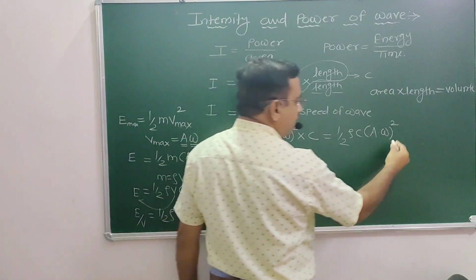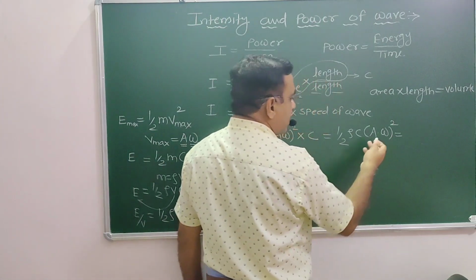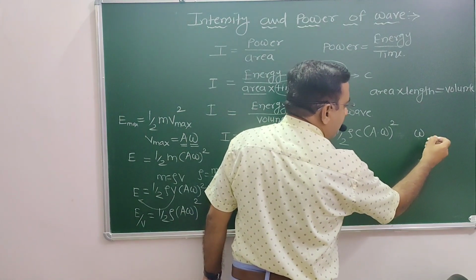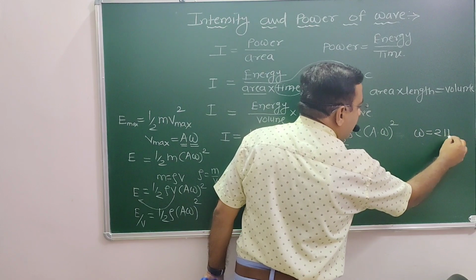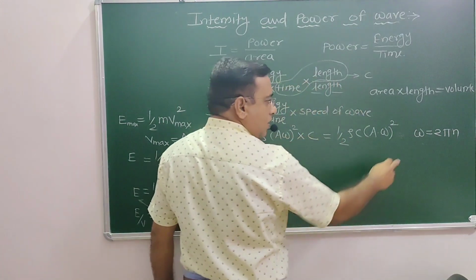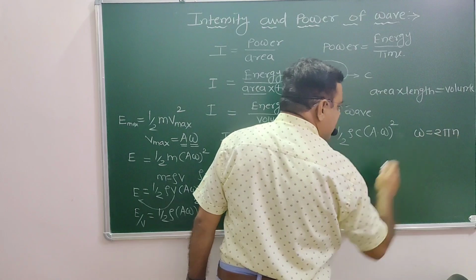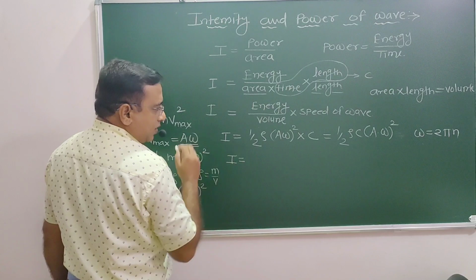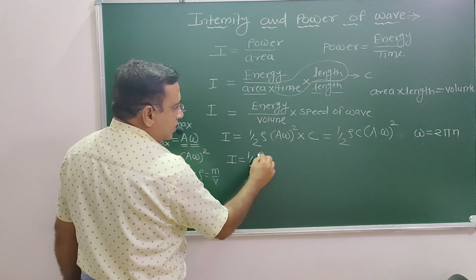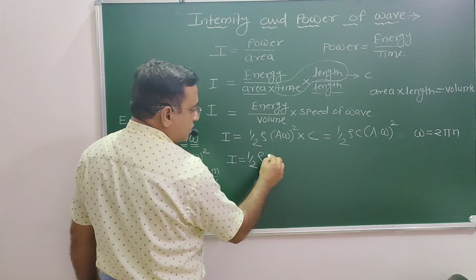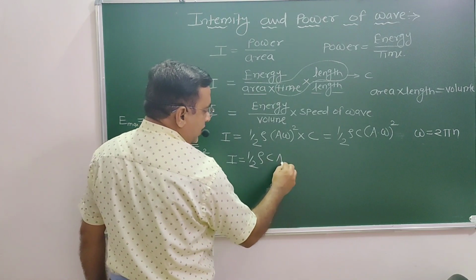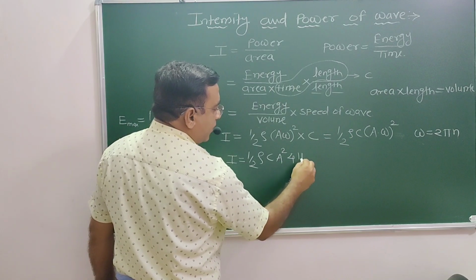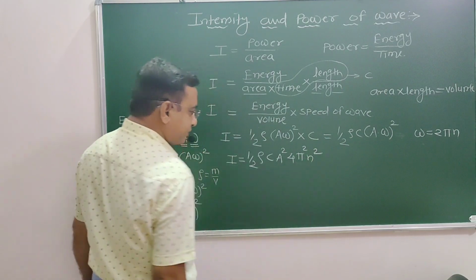Now I am going to substitute omega is equal to 2 pi n. We know that fact, omega is equal to 2 pi n, where n is the frequency. Means omega in terms of frequency I can express in this term. So I am going to write this equation after substitution: half rho into C into A square into omega square, which is 4 pi square n square.